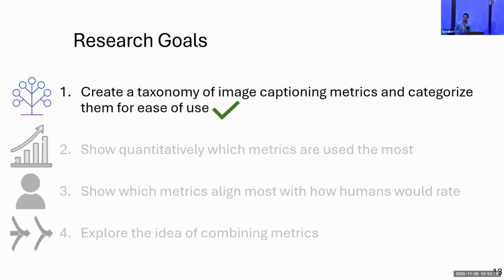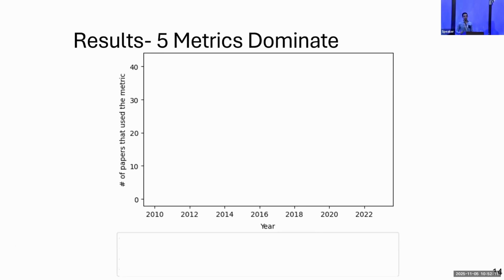And next, we show which metrics are used the most. In this graph, you see the number of papers that used each metric over the years. And let's start with the 5 metrics I mentioned earlier.